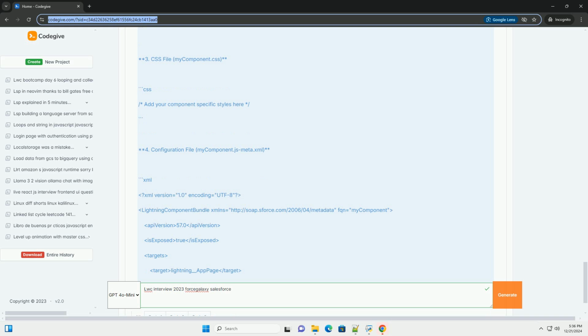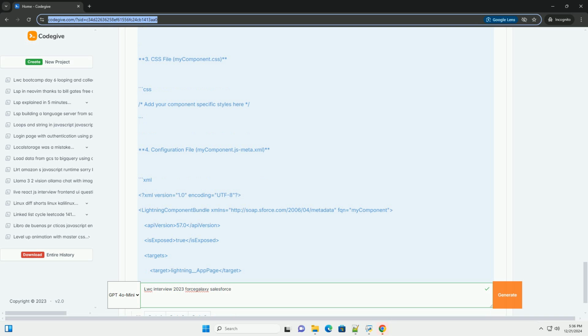HTML file, myComponent.html. <template> <lightning-card title="Account List"> <template if:true={accounts}> <ul> <template for:each={accounts} for:item="account"> <li key={account.Id}>{account.Name}</li> </template> </ul> </template> <template if:true={error}> <div class="slds-text-color_error"></div> </template> </lightning-card> </template>.